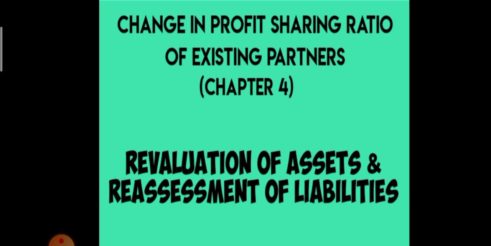The first adjustment made at the time of change in profit sharing ratio was calculation of gaining ratio and sacrificing ratio. Second adjustment was accounting treatment of goodwill. Third, it was the accounting treatment of reserves and accumulated profit. And the fourth adjustment we will be studying in this video, that is revaluation of assets and reassessment of liabilities.